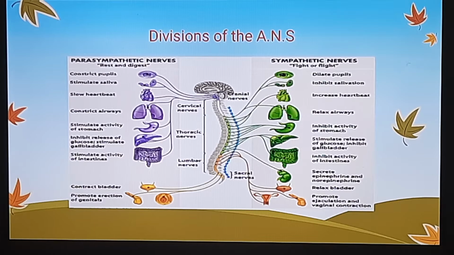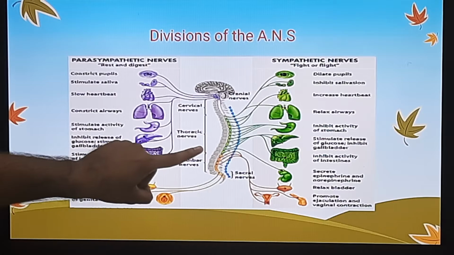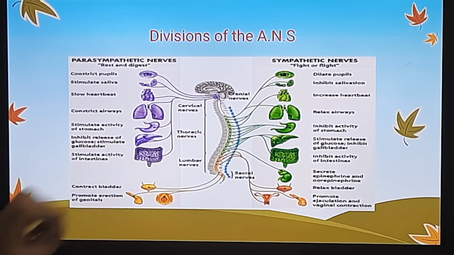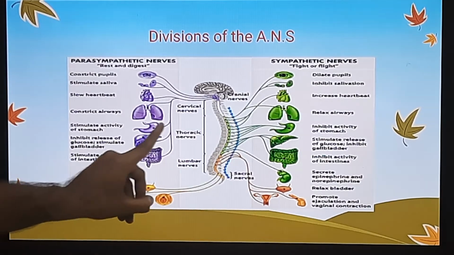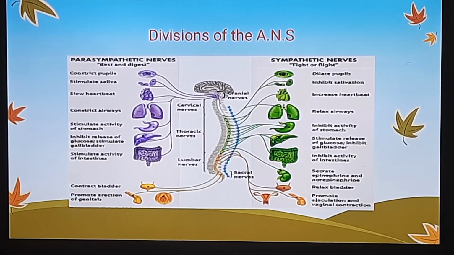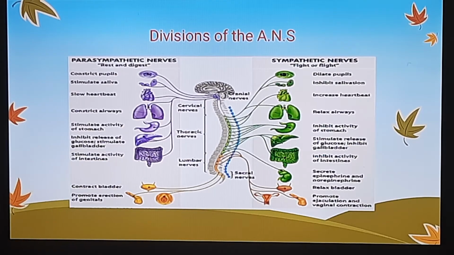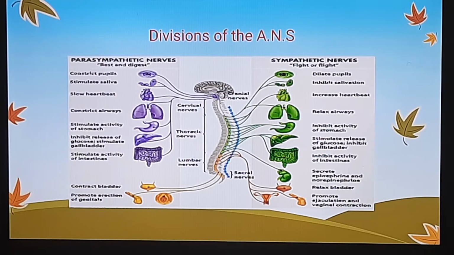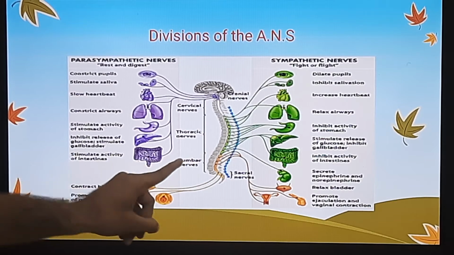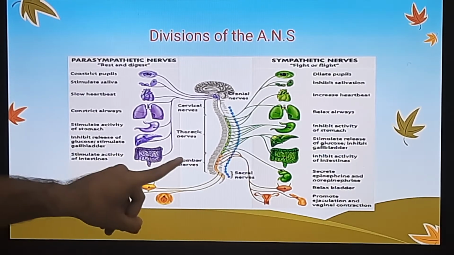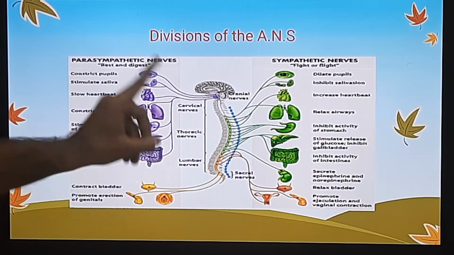As you can see on your screen, this particular segment of our spinal cord is known as the thoracic region, and the nerves that arise from here are thoracic nerves, and these thoracic nerves are sympathetic nerves. The second region from where these sympathetic nerves arise is our lumbar region. This is our lumbar region, and the nerves that arise from here are known as lumbar nerves, and these nerves are sympathetic nerves.